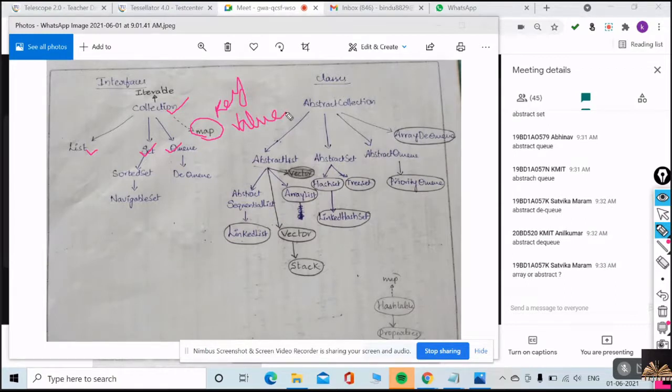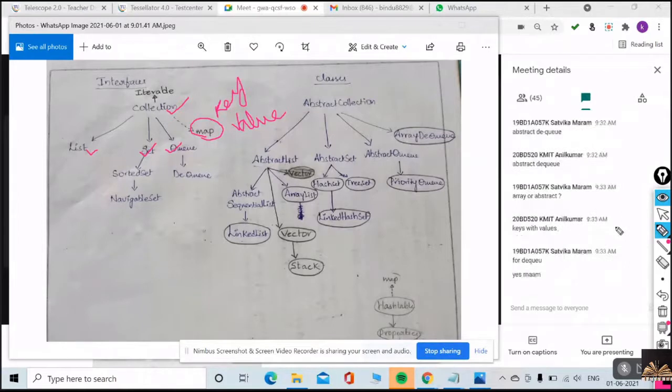Sorry, it's an abstract DQ. Guys, it's not array DQ, it's abstract DQ. I need to change it. Just a second, I'll change.